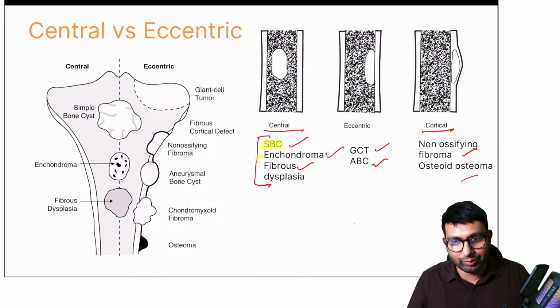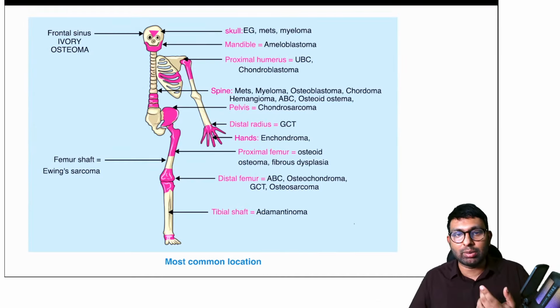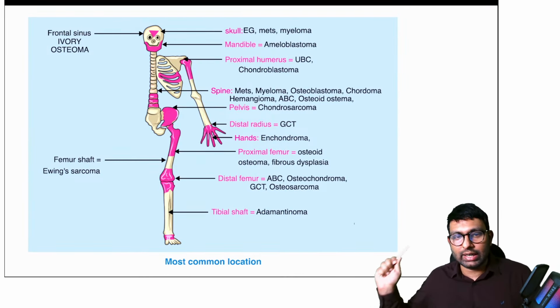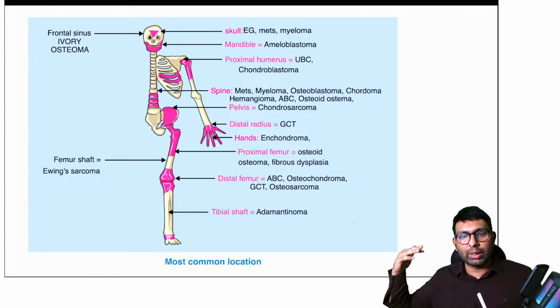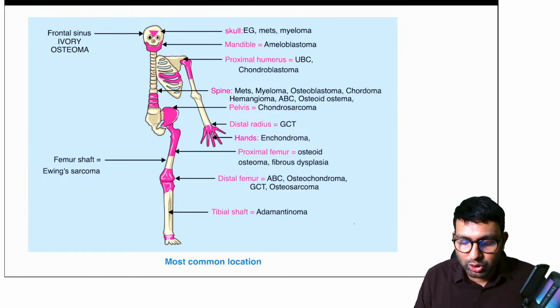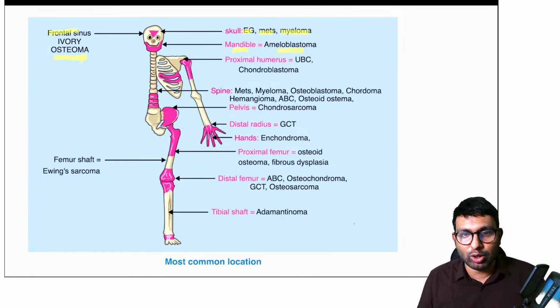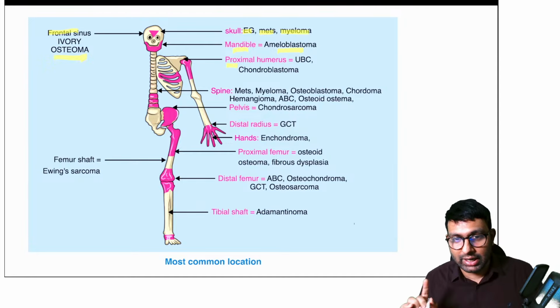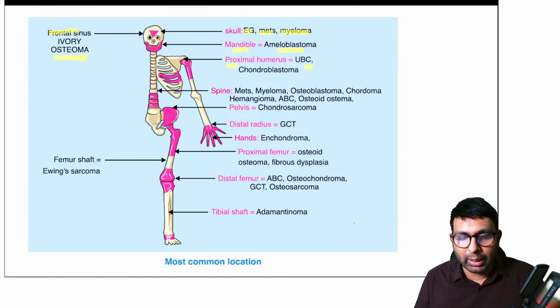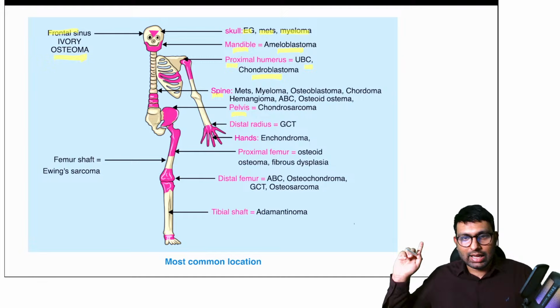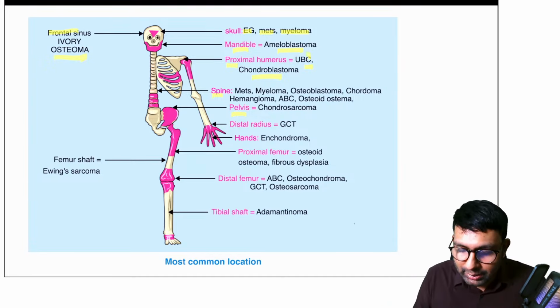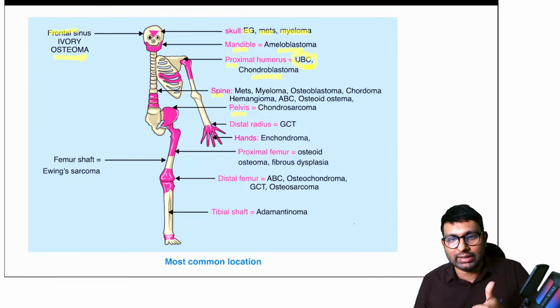If you want more criteria to confirm, remember even the most common location involved, and this is enough. If you remember this chart, now you will be able to remember a lot of them. Like in skull, if they show you a tumor, it is either eosinophilic granuloma, METS, or myeloma. If they show you frontal sinus, it is ivory osteoma. If they show you mandible, it is ameloblastoma. If they show you proximal humerus, which in our case was the option, it is unicameral bone cyst, also called simple bone cyst, or chondroblastoma, one of these two. Spine, pelvis, all of this is mentioned. So you can take a screenshot of this. This will help you also to diagnose. So here again, simple bone cyst is in the option. So we can confirm that this is simple bone cyst.